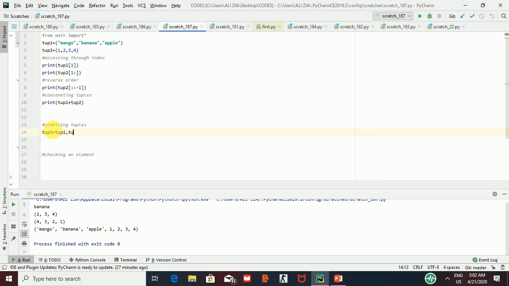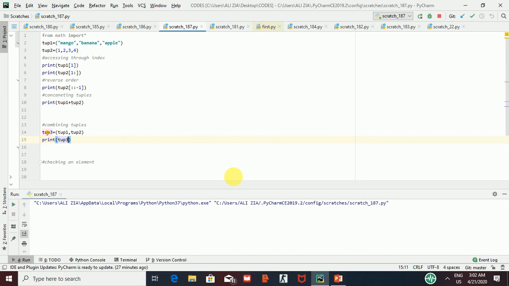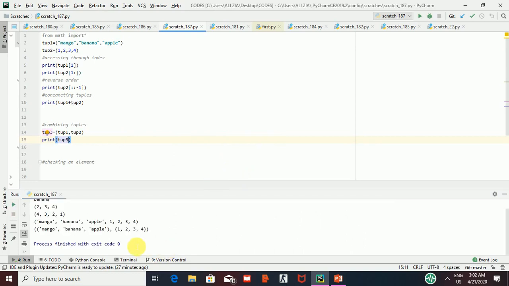I am going to put both of these tuples in another tuple, that is tuple3, and now I am going to print tup3. You will see the result. Here you can see another tuple has been generated in which these two tuples are located. This is the difference between concatenating tuples and combining tuples.